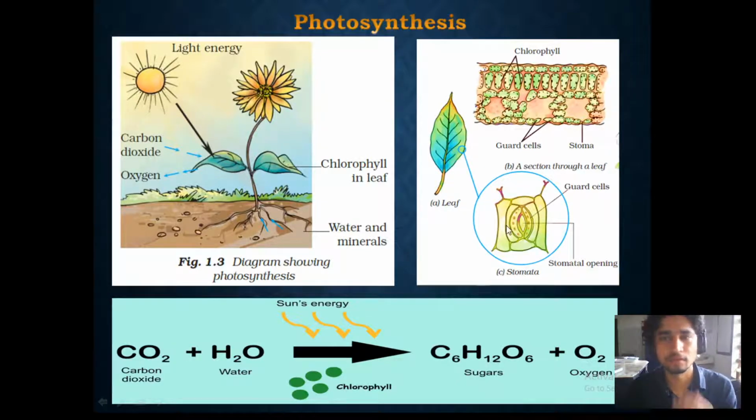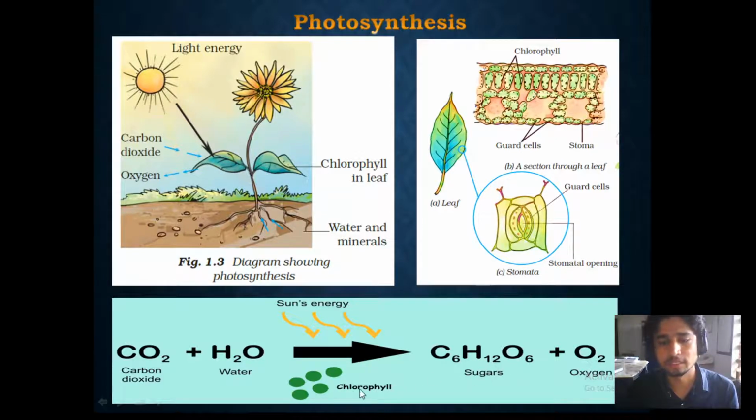This stomata is helping in transfer of gases. Just like we have a nose to exchange the air, here also this stomata helps them in the transfer of gases. So exchange of gases is possible through this stomatal opening. If you see the reaction, carbon dioxide and water, these two are the raw materials, in presence of sunlight inside the chlorophyll.